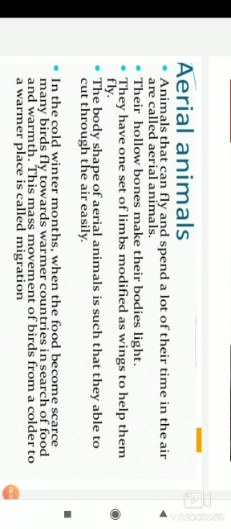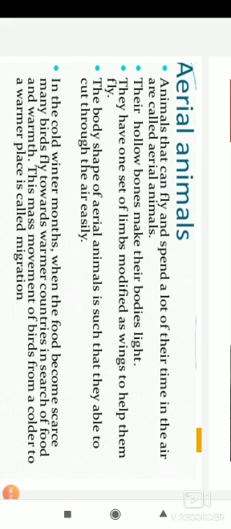So we learnt about different types of animals based on the place where they live. First one is terrestrial animals, then aquatic animals, amphibians, arboreal, and at last we are seeing the aerial animals. Aerial animals are able to fly, and they like to spend most of the time in the air. Okay, only in the air they live. That is why we call them aerial animals. Okay, they have hollow bones. That is why their body is also very light in weight.